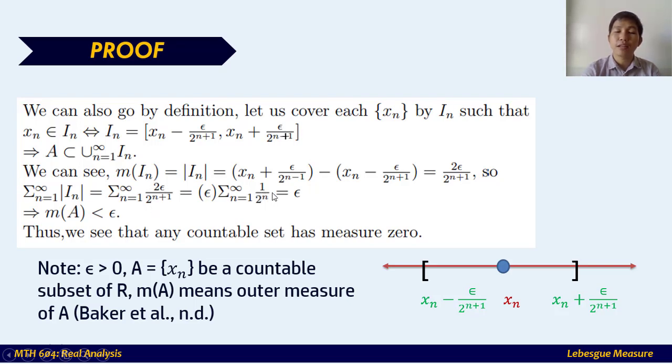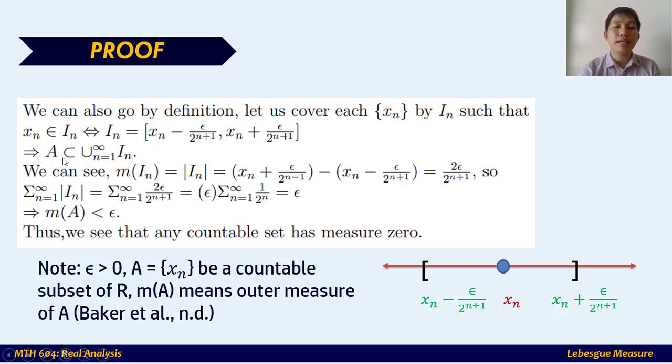Epsilon was factored, and 1 over 2 raised to n. Take note that the summation of 1 over 2 raised to n from 1 to infinity is a geometric series. If you're going to find the sum of that, that's equal to 1. So 1 times epsilon is equal to epsilon. So that implies that the measure of A is less than epsilon. How can we say so?